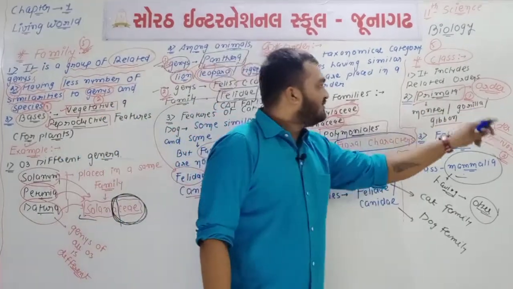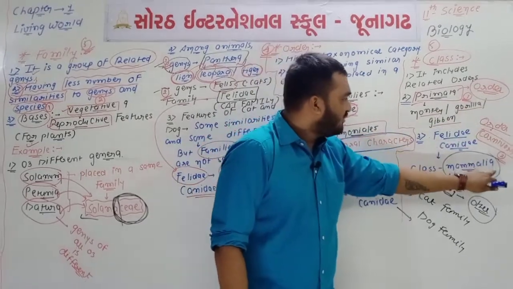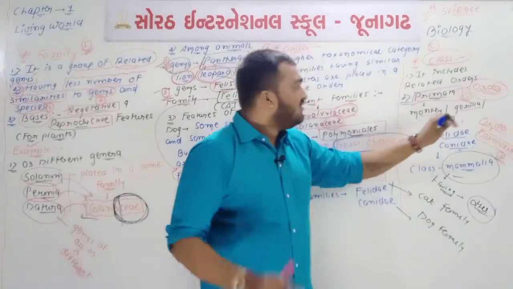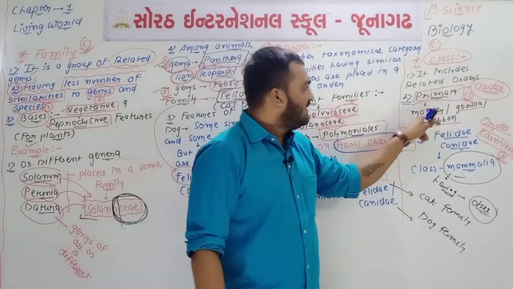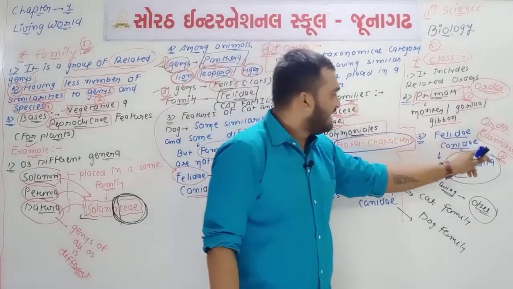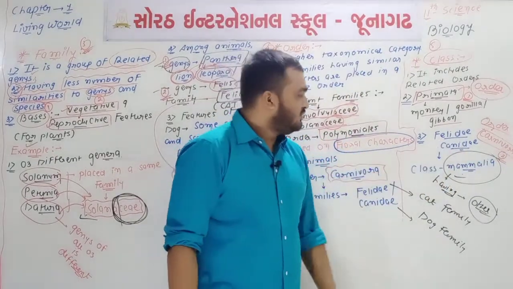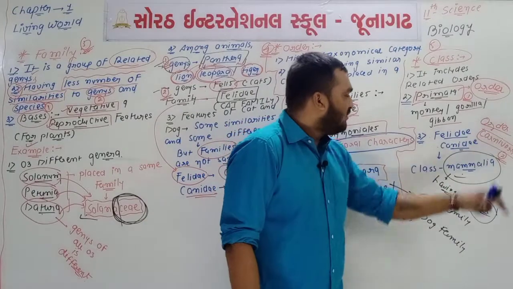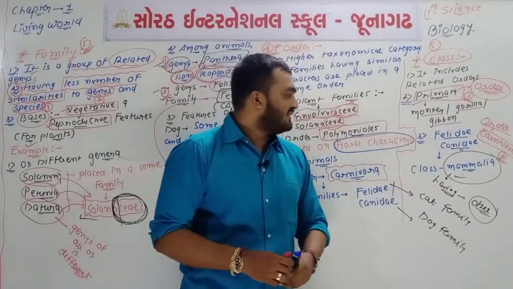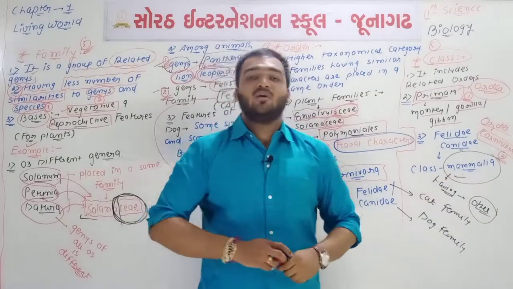If you talk about the class, then Primata is one order, and the second one is Carnivora. Remember, Primata has monkey, gorilla, and gibbon. Primitive animals are there, while Carnivora has cat as well as dog family. Both orders belong to a class which is known as class Mammalia, and this Mammalia has other different types of orders also.